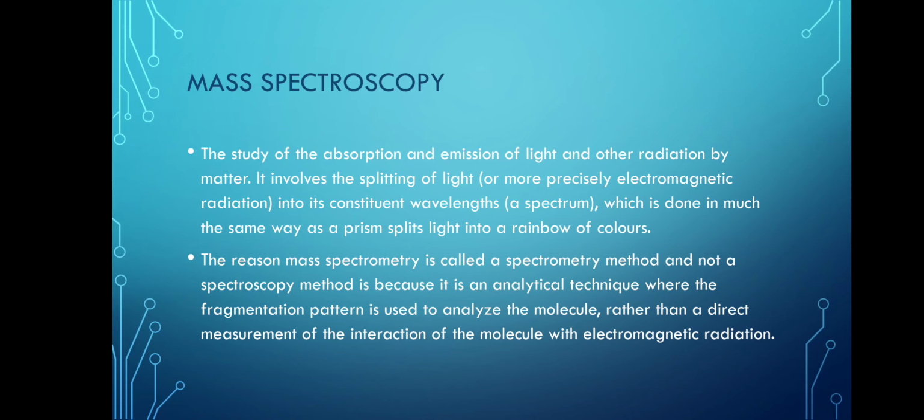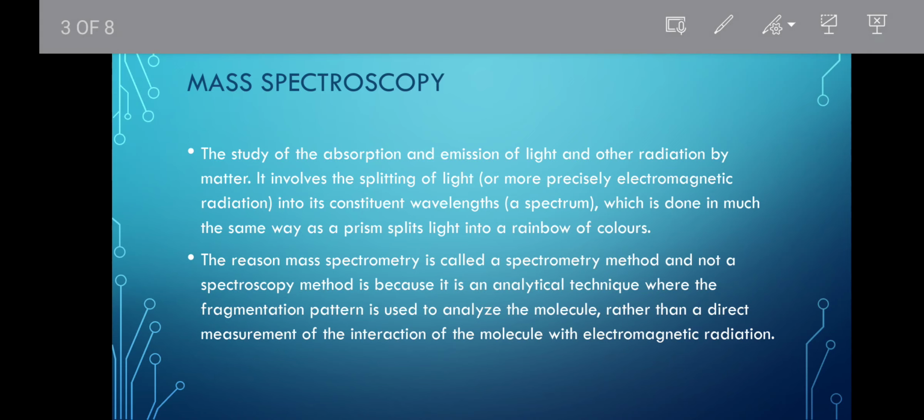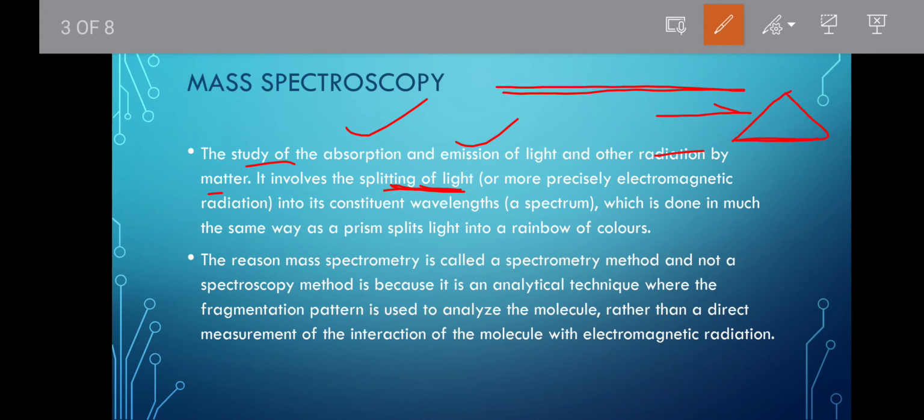Basically, it is the study of absorption and emission of light. We have the electromagnetic spectrum, like we have seen, right? Different ranges are there. So here we are going to see what is mass spectroscopy. It is the study of absorption and emission of light and other radiation by matter. So it involves splitting of light. Splitting of light means what? If we take a prism and pass white light through it, we can see a rainbow, right? Rainbow is the natural example of splitting of light in nature, right?